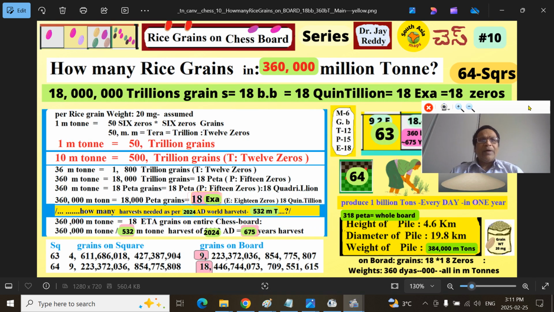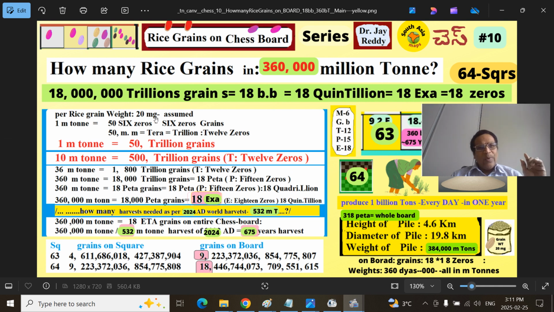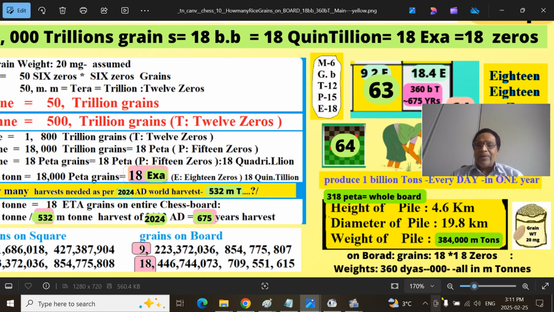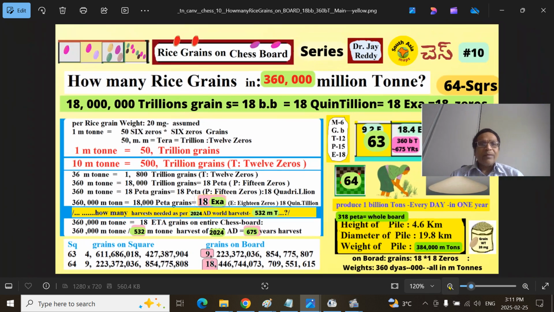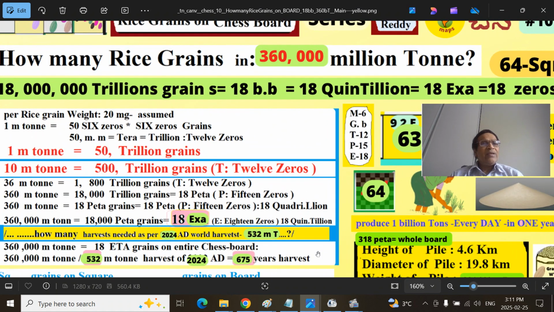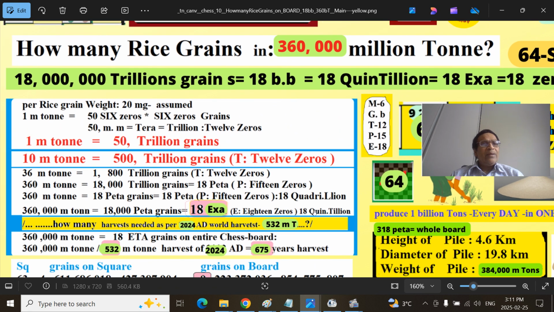Based upon that, per rice grain weight 20 milligrams, we have assumed it. So here a bag containing rice, this is the grain, and again I have put it here as 20 milligrams so that you have clarity there. This is an assumption, because 1 million ton has 50 trillion grains.